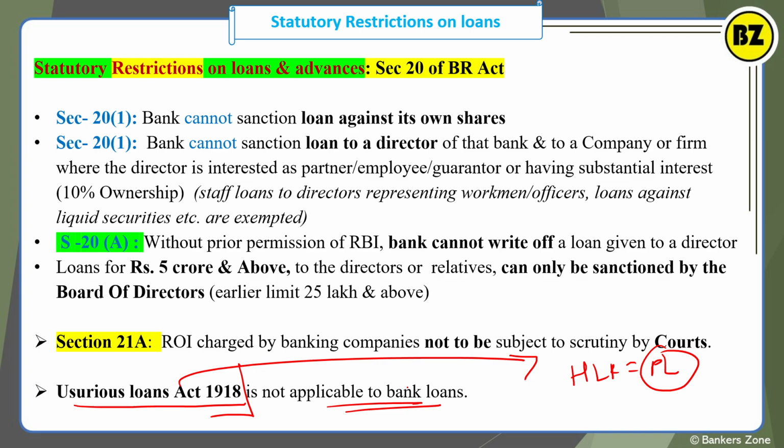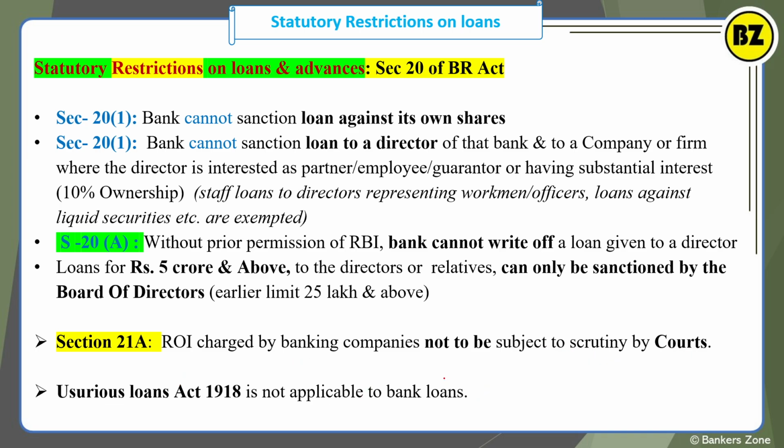This is because banks are not charging a higher rate of interest, and a bank is not an individual entity, not an individual person. So this is applicable only to individual persons like sahukars, private lenders. Okay, so it is not applicable to the bank. So no need to discuss more about the Usurious Loans Act 1918.